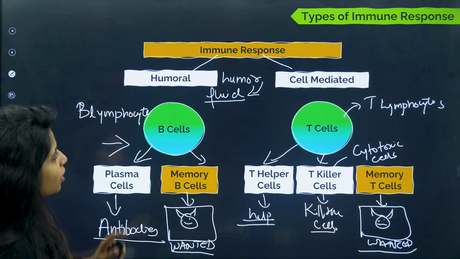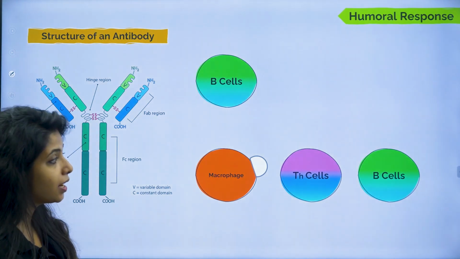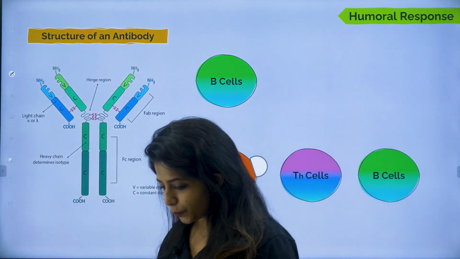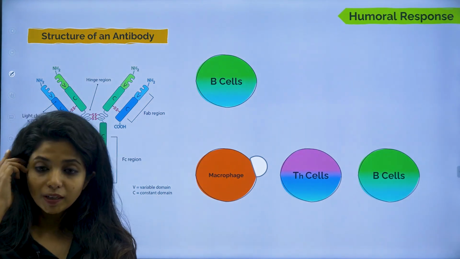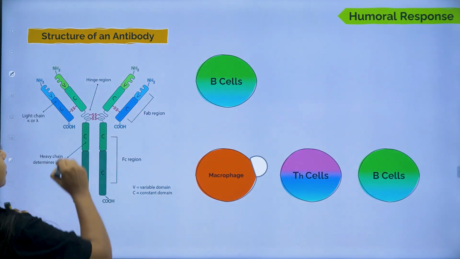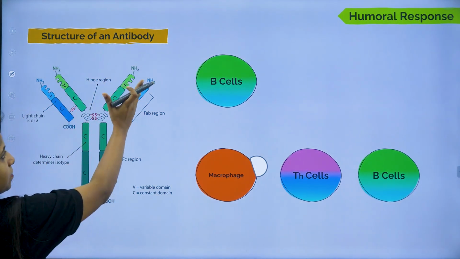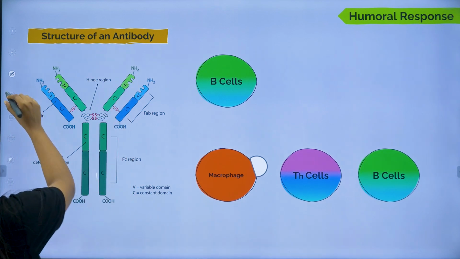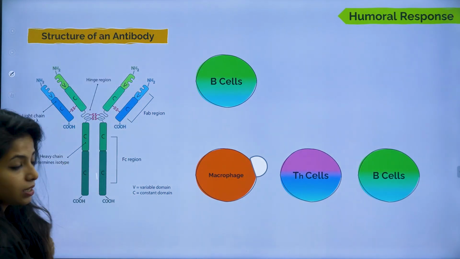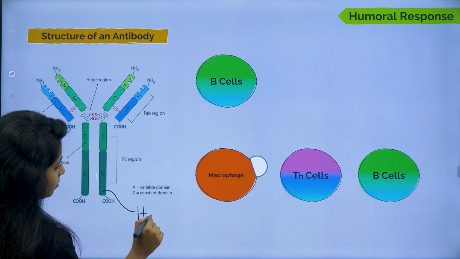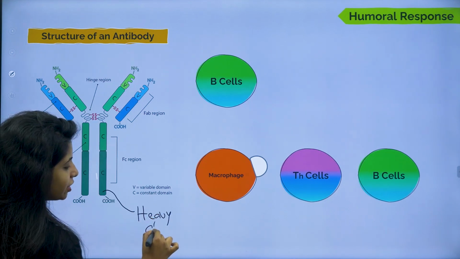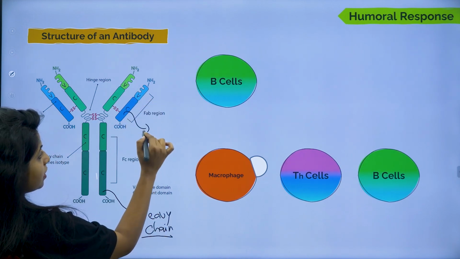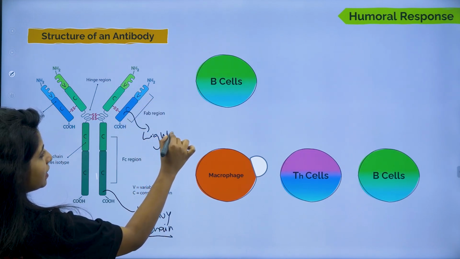So, let's talk about the humoral response first, and for understanding the humoral response, you have to understand the structure of antibodies. In your textbook also you have the structure of antibodies given, right? You might be seeing that there is something like this, then there is something shorter. This long thing that you see is known as the heavy chain. Obviously, when it is long, it has to be heavy, right? And the small thing that you see over here is known as the light chain.